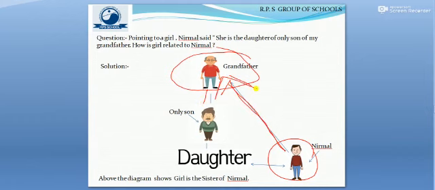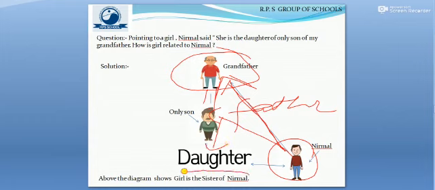So the only son of my grandfather is my father, and my father has that daughter, that girl. So in what relation does that girl stand to me? That means we are siblings, brother and sister. So the diagram shows the girl is sister to Nirmal.